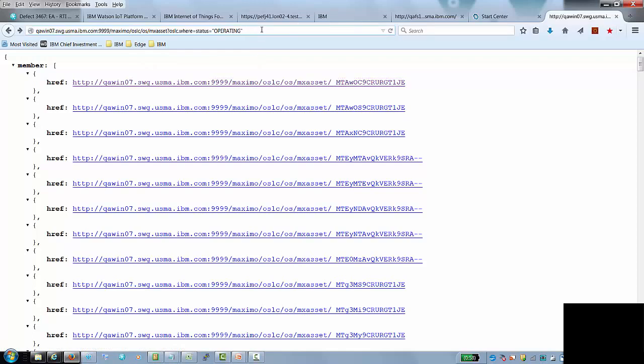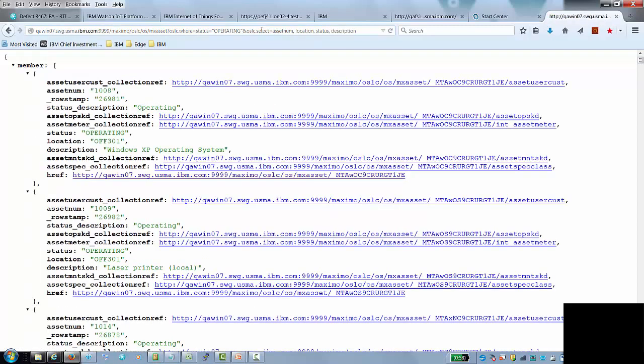In addition to filtering the list by a value, oftentimes you want to see a few properties that tell you something about the asset. So I'm going to put on another parameter called oslc.select, and I'm going to ask for a select number of fields. I want asset number, location, and status.